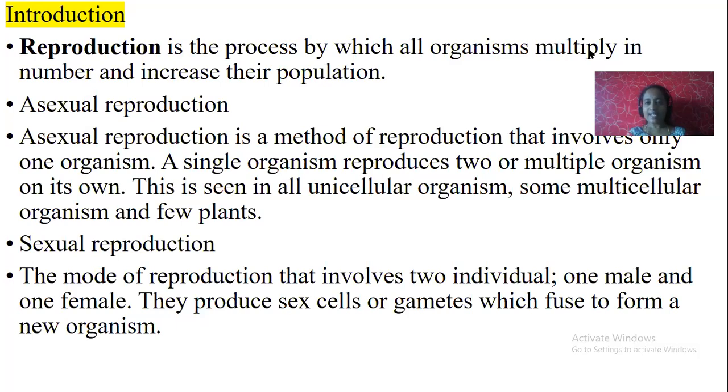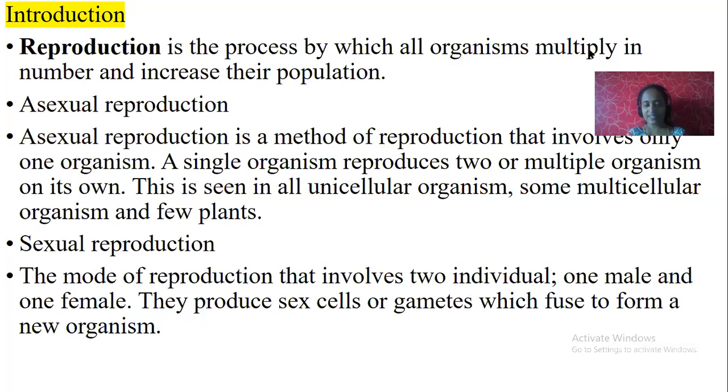What are gonads? Sex organs. Example, the male gonad is the testes in humans and the female gonad is the ovary. Gonads produce gametes or sex cells. Example, testes produce sperms and ovary produces ova. When they fuse together during copulation, it leads to fertilization. After fertilization, it leads to the formation of a zygote or a new baby. This is about asexual and sexual reproduction.